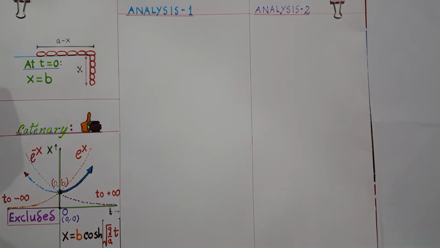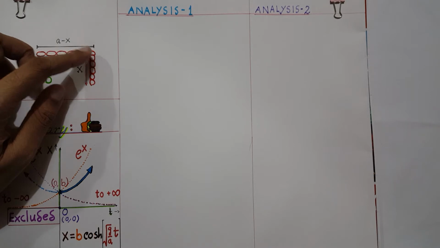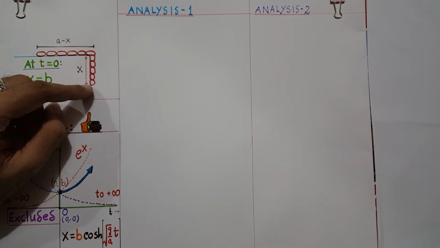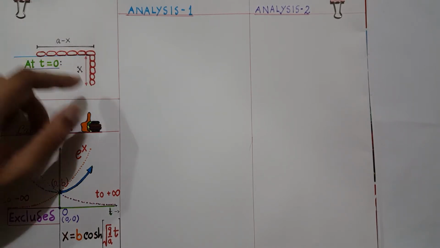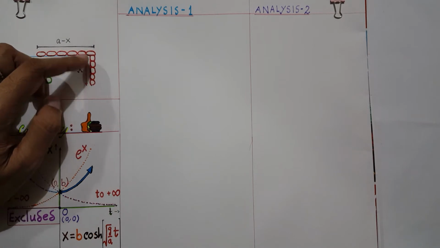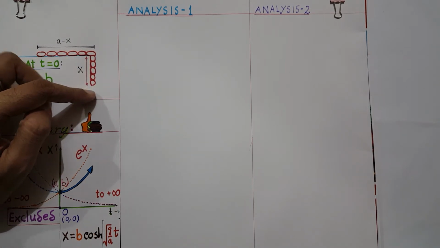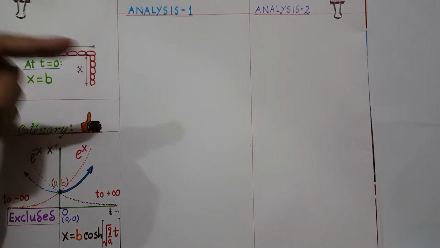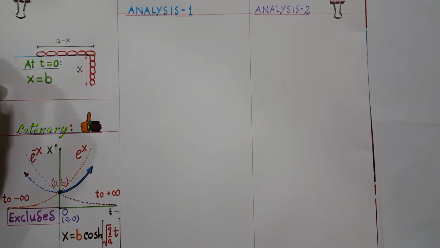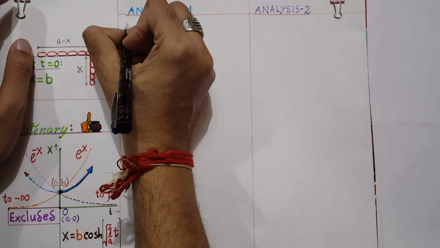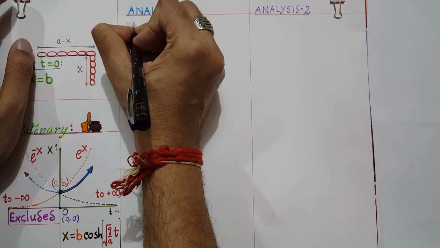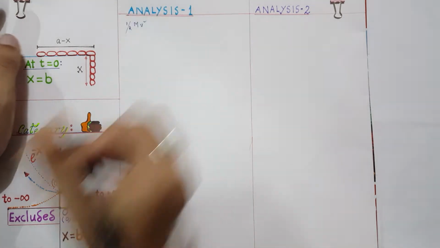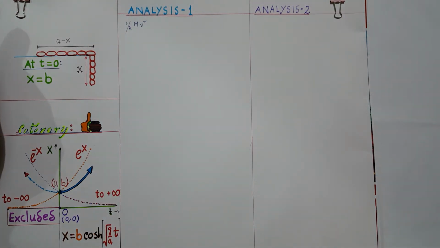So at any arbitrary instant of time, when the chain has started slipping, suppose it has got some velocity v. The velocity with which the hanging part of the chain is coming down is the same velocity with which the part of the chain on the table is moving. Alright. So what we can say? We can say the kinetic energy of the chain is half mv square, where capital M is the mass of the chain.